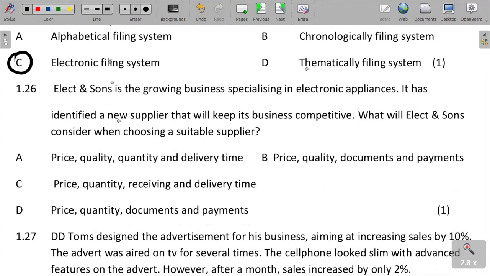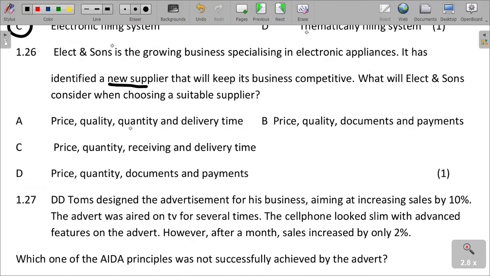quantities. Elect and Sons is a growing business specializing in electronic appliances. It has identified a new supplier that will keep its business competitive. So they can have a new supplier to keep business competitive. What will Elect and Sons consider when choosing a suitable supplier? When choosing a suitable supplier, what can they consider?